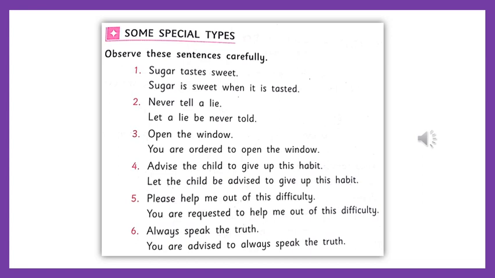Next one, open the window. You are ordered to open the window. Advise the child to give up this habit. Let the child be advised to give up this habit. Please help me out of this difficulty. You are requested to help me out of this difficulty. Always speak the truth. You are advised to always speak the truth. You may just go through these sentences. There is nothing to explain.